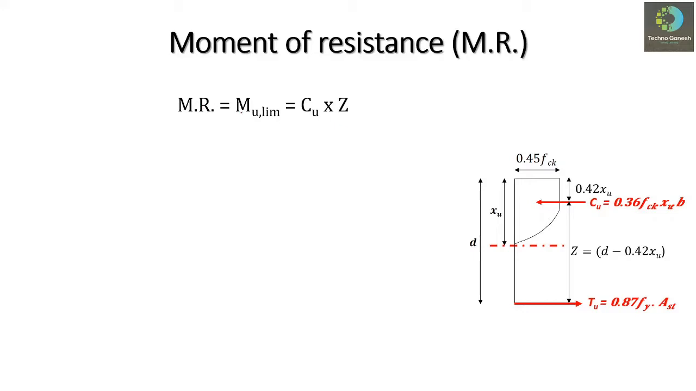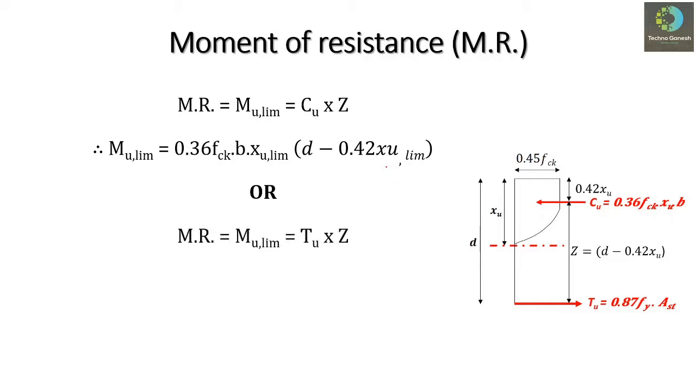If we use the relation Mu limiting or Mr is equal to Cu into Z, and put the values of Cu and Z, then we'll get the relation: Mu limiting will be equal to 0.36 fck b into Xu limiting into bracket d minus 0.42 Xu limiting. Or if we consider the tensile force, then we can write the equation as Mr or Mu limiting equal to 0.87 fy into Ast into bracket d minus 0.42 Xu limiting.